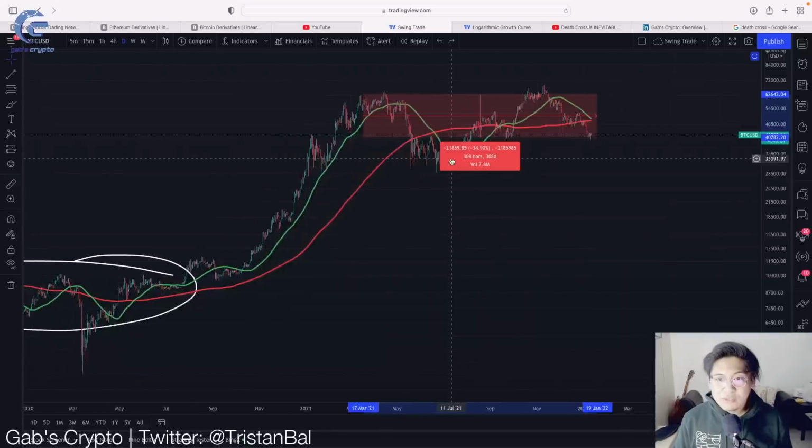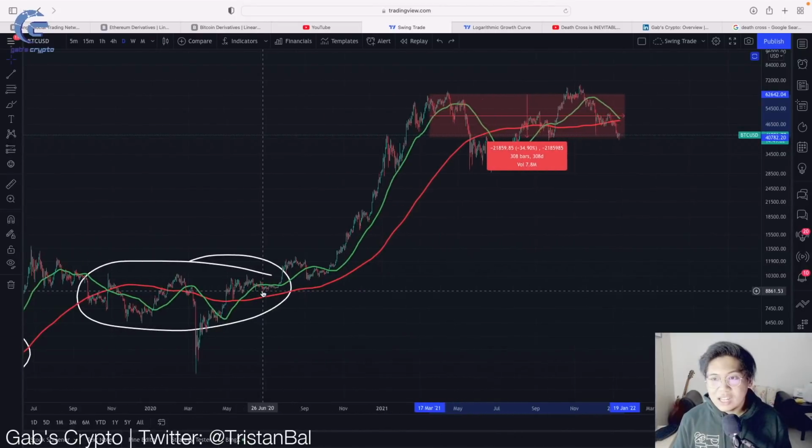So right now, if you're going to follow this previous historical data, we are now at the latter part. Andun na tayo sa bandang dulo ng ating cool-off phase or bandang dulo ng ating consolidation phase. So this is actually indicating na ang healthy pa din ng ating movement with the Bitcoin price. And this death cross is actually not going to indicate a bear market, but rather, it's actually a confirmation of what we already know na meron tayong cool-off phase.